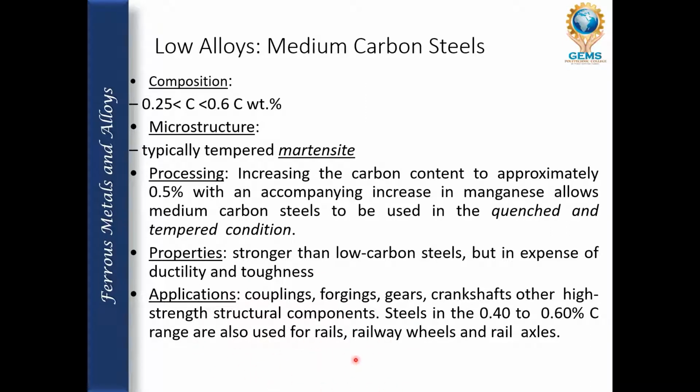Steels in the 0.40 to 0.60% carbon range are also used for railway wheels and railway axles, because the strength is more than the low carbon steel.